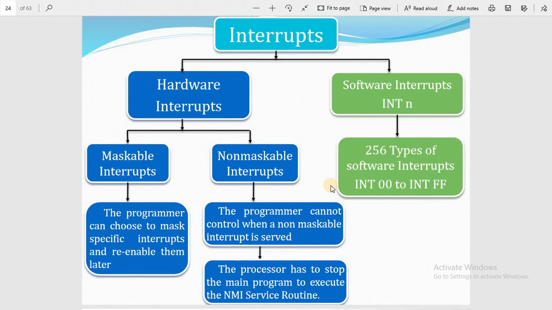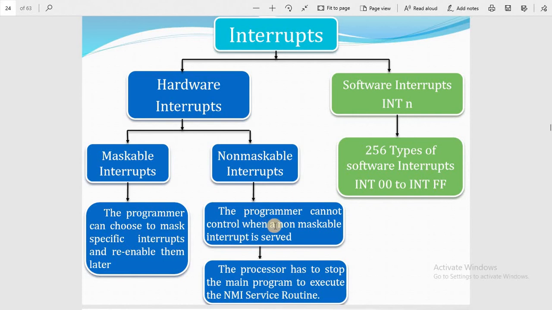These are the types of interrupts: hardware interrupts and software interrupts. There are 256 types of software interrupts, from interrupt 00 to interrupt FF. Hardware interrupts are maskable and non-maskable. Non-maskable interrupts are high priority, such as reset. For maskable interrupts, the programmer can choose to mask specified interrupts and re-enable them later on.